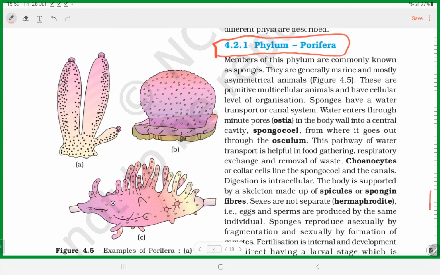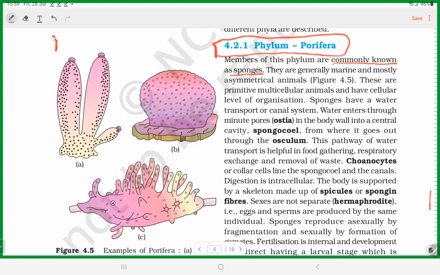The first point you should know is they are commonly known as sponges. Members of phylum Porifera are commonly known as sponges. Porifera means pore bearing organisms.